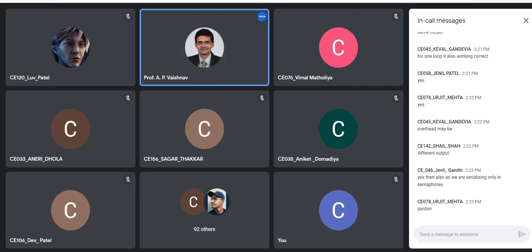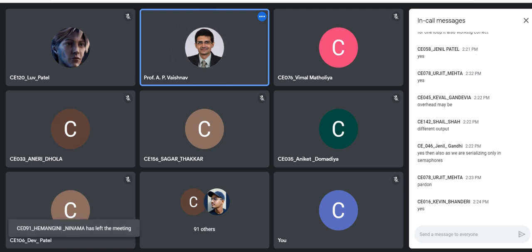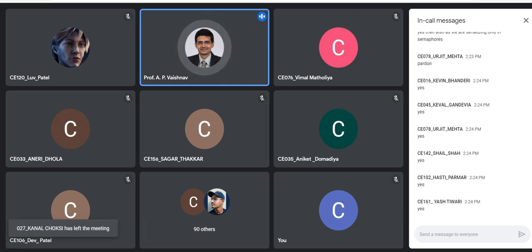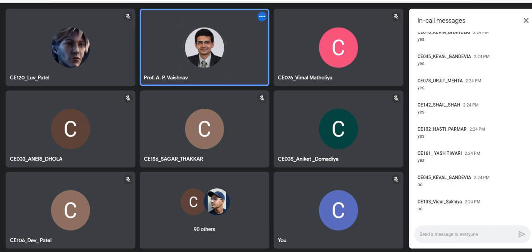Yes, I'll repeat, Urjit. If you are using a single for loop and that for loop contains create and join together, is the output that you are getting synchronized, and are you getting the correct count values? That's what you verify once, right? The answer should be yes, because we are having only one thread running at a time. So is concurrency possible in that situation? Think about that situation. Is concurrency possible? No.